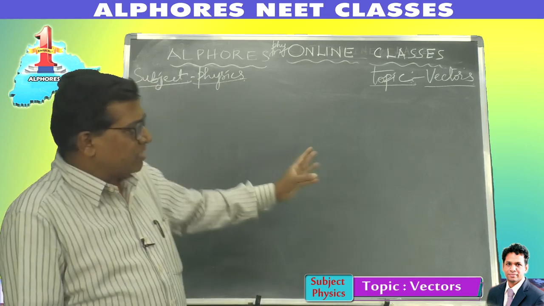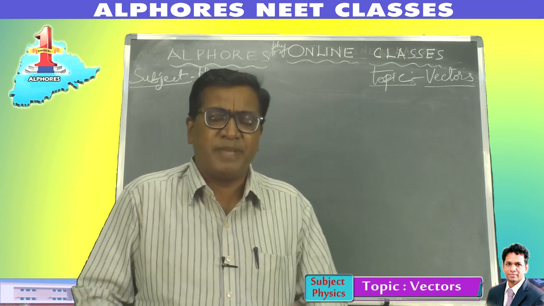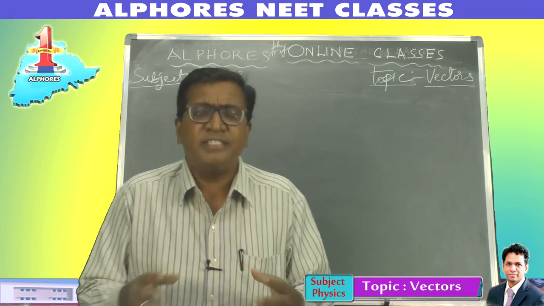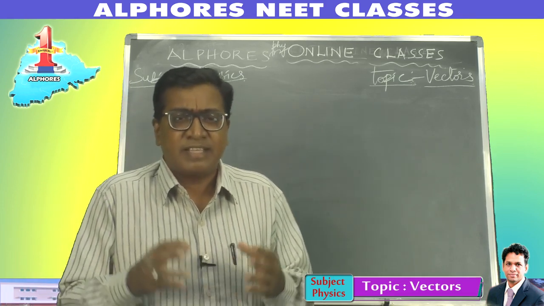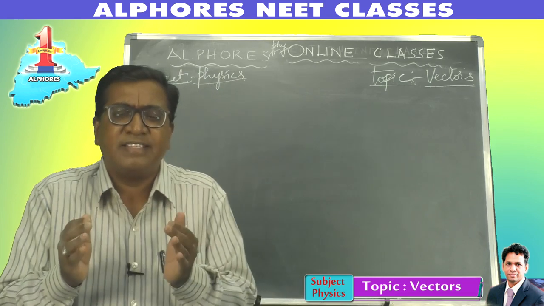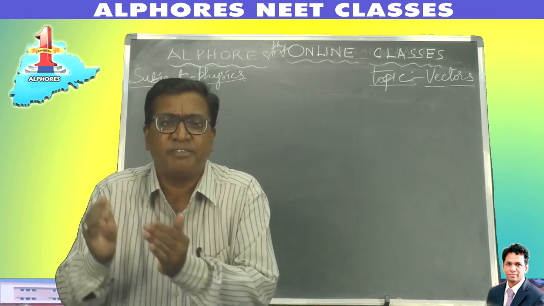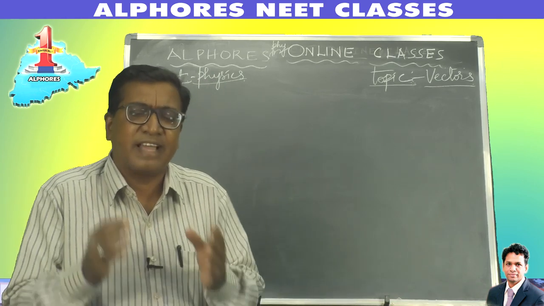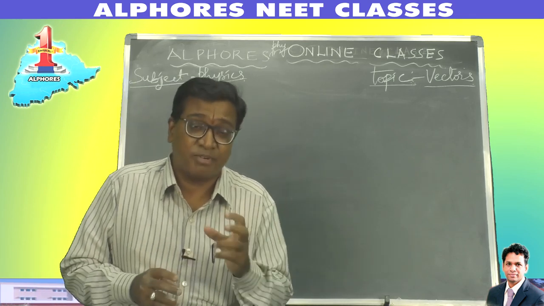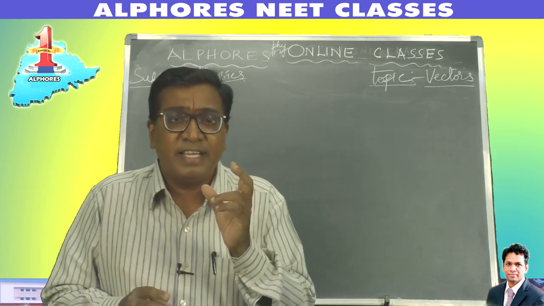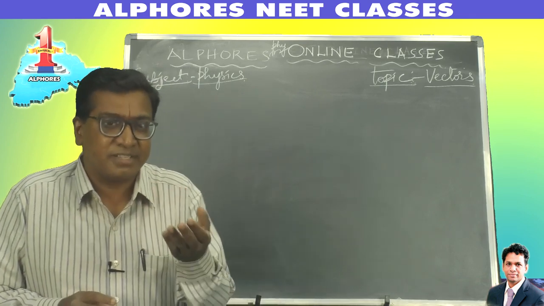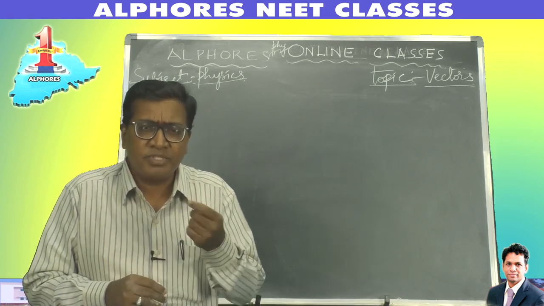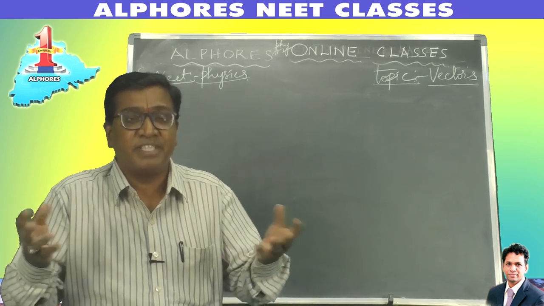Now, coming to the subject, physics is a basic category of natural science. Science is knowledge. Science is the systematic and organized knowledge of natural phenomena. Out of various types of science, physics is a category of natural science. Physics has come from a Greek word called physis, meaning nature. This word was introduced by the great scientist Aristotle. So physics is the study of nature.